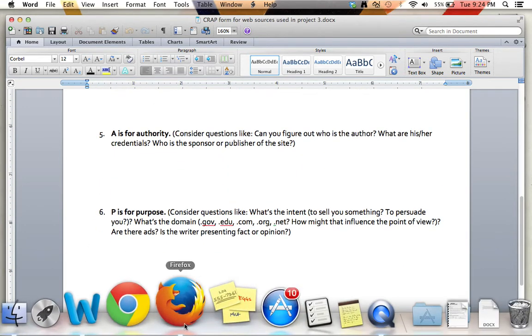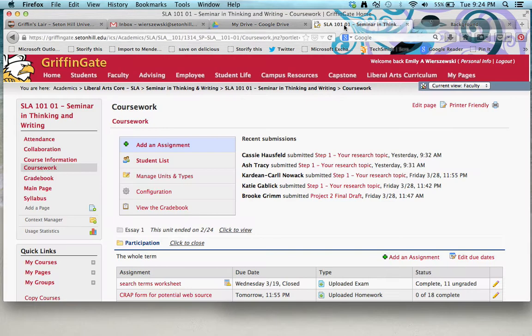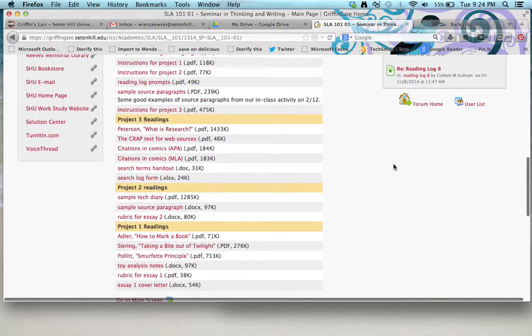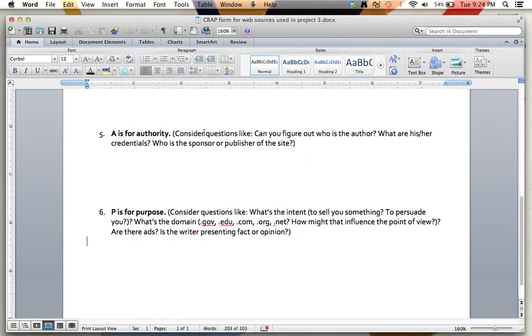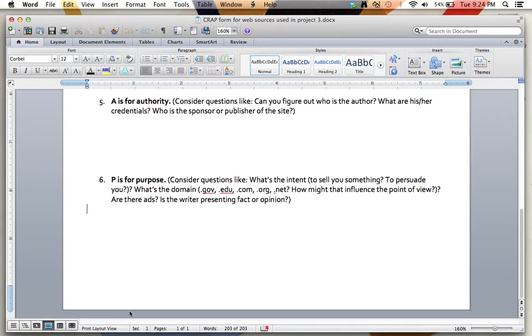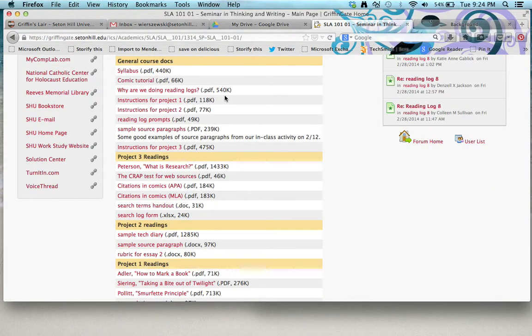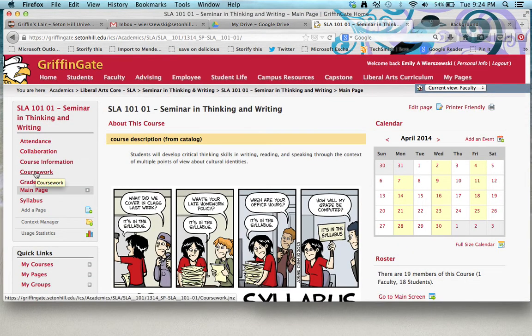So you can find this form on GryphonGate. If you are on our main page in GryphonGate, you will see it under handouts and project 3 readings. It's right here, the CRAP test for web sources. So now that you're finished with the video, just open up that document. It looks just like the one we've been working with. Find yourself a website related to your topic. Fill in this worksheet for that website. And then there's also a spot here on GryphonGate under coursework for you to turn it in. In fact, I'll show you exactly what that looks like real quick.